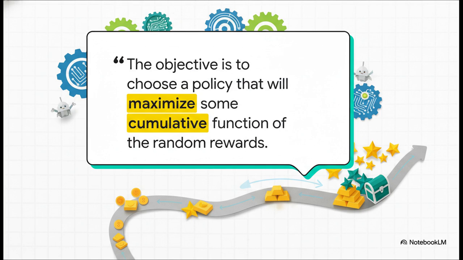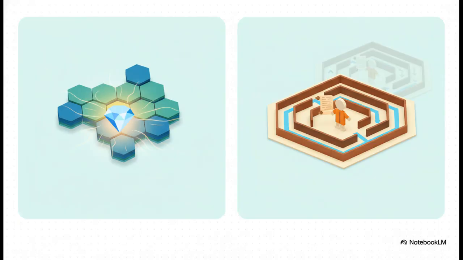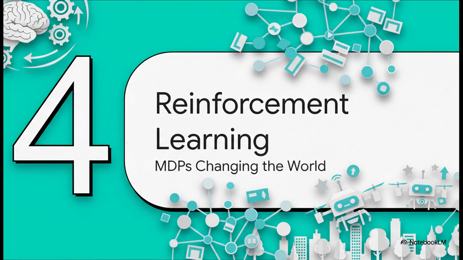It's always thinking ahead. So, how in the world do we find this perfect strategy? Well, computers use some really clever algorithms to do the heavy lifting. One way, called value iteration, focuses on calculating the long-term value of being in every single state. Another way, policy iteration, just starts with a totally random plan and then keeps improving it, bit by bit, until it's perfect.